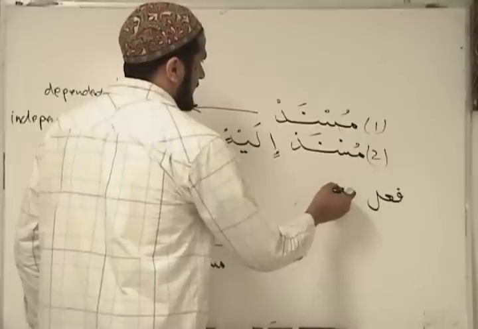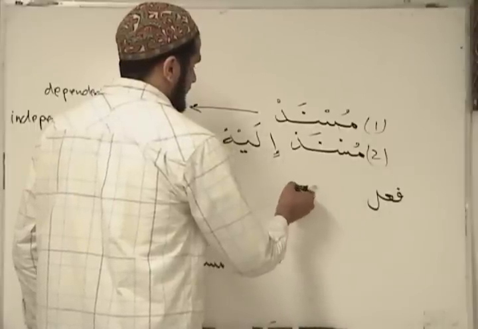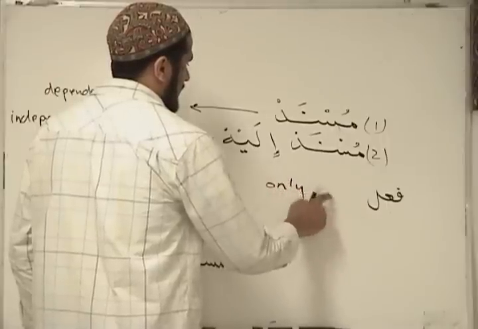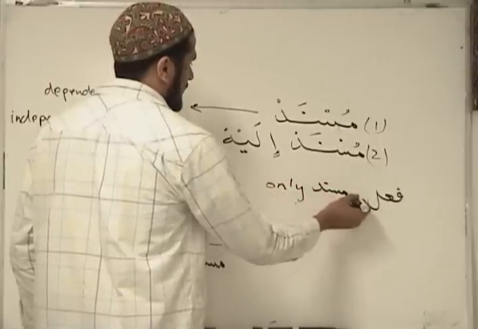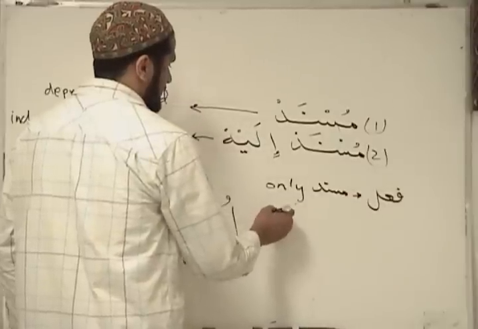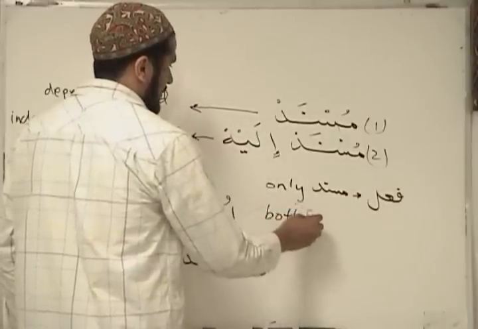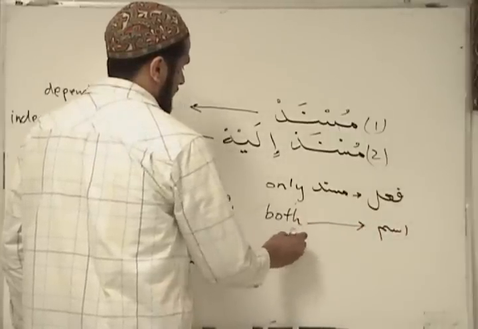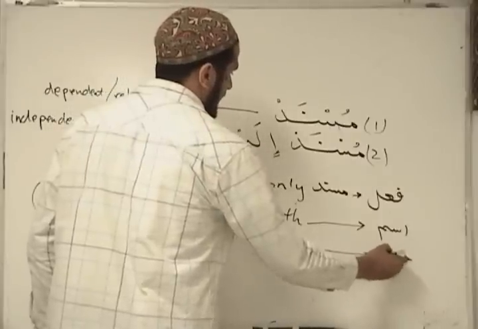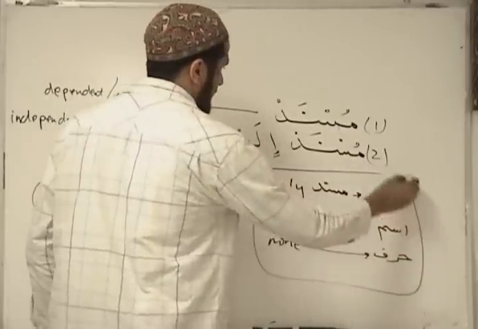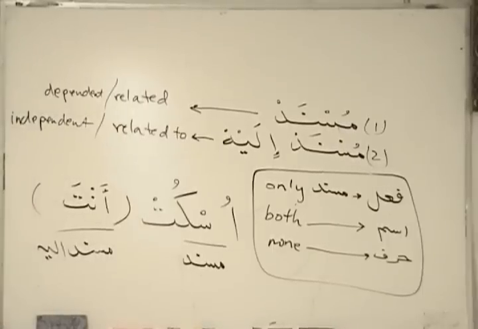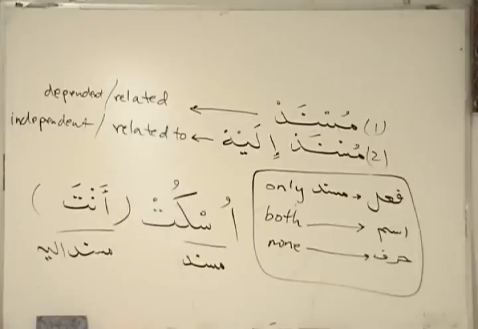Fi'l can only be a musnad, because fi'l is basically an action or an attribute that you can never talk about in this manner of making it musnad ilayh.